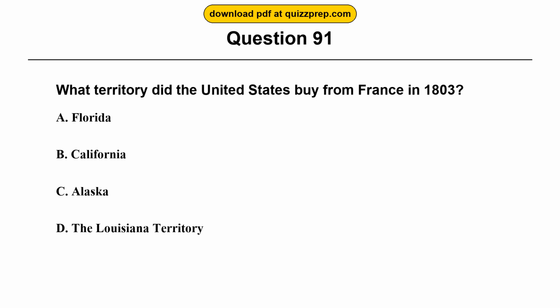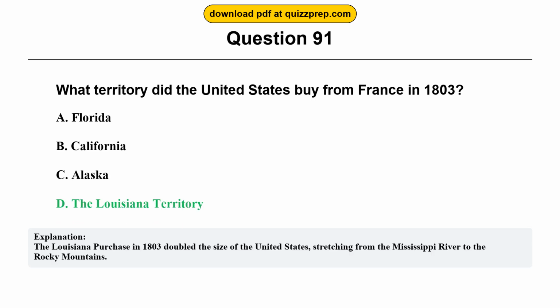Question 91. What territory did the United States buy from France in 1803? Option A, Florida. Option B, California. Option C, Alaska. Option D, the Louisiana Territory. The correct answer is option D, the Louisiana Territory. The Louisiana Purchase in 1803 doubled the size of the United States, stretching from the Mississippi River to the Rocky Mountains.